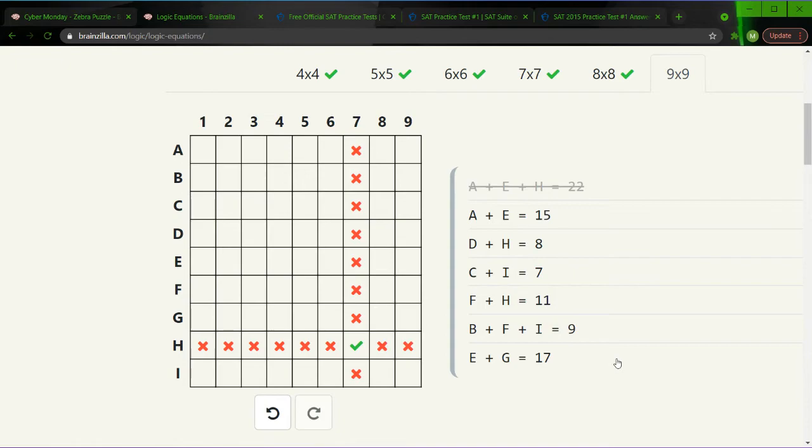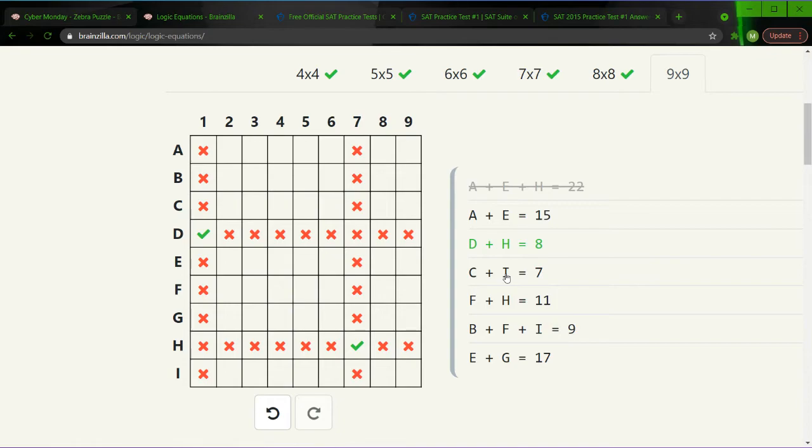Oh, I have one here. Let's eliminate these two. D plus H is equal to 8. Well, we already have H, and D must be 1, just because 7 plus 1 is equal to 8. Right. So let's unclick these two equations and continue.